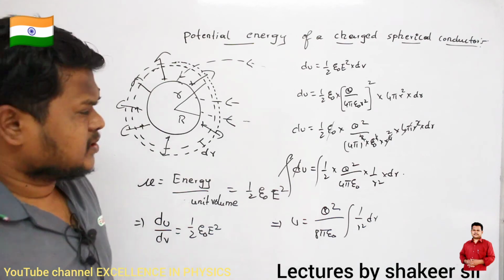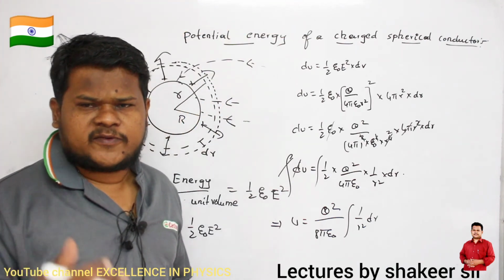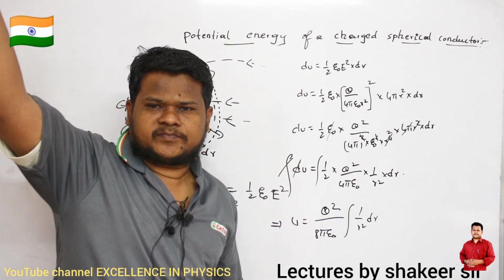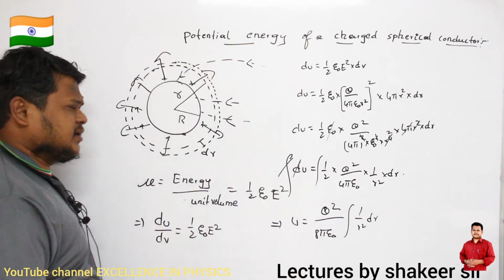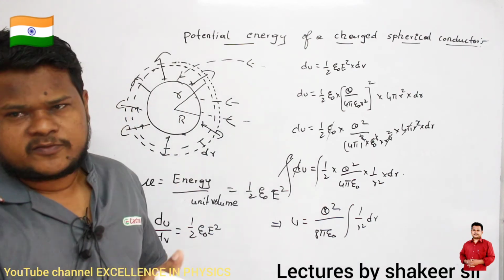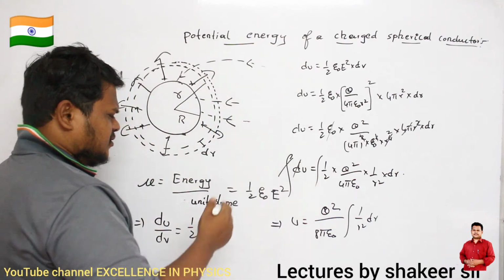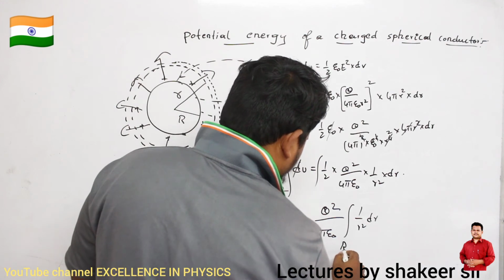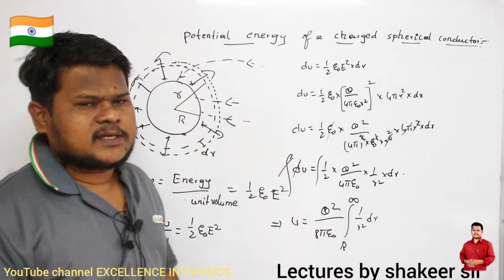The electric field, and hence the energy, is present starting from the surface of the conductor up to infinity. So the limits of integration are r to infinity, starting limit r, upper limit infinity.